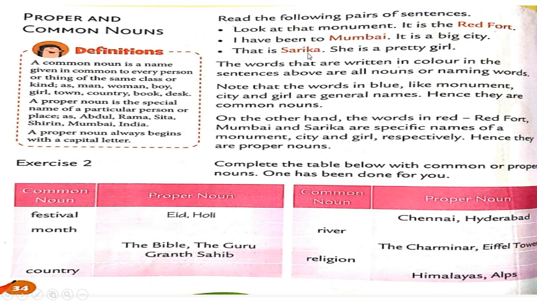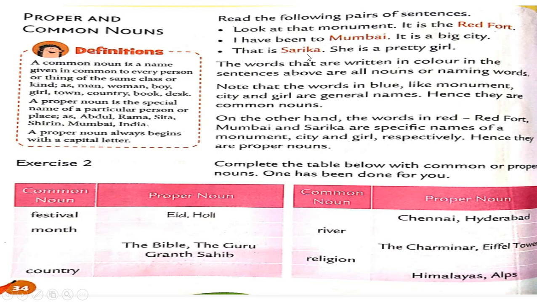Same here, Sarika. Who is Sarika? It's a girl. So this word girl is common. There are so many girls, right? So girl is a common word, a common noun. But Sarika here is a special name, a particular name. So we can say it's a proper noun. Okay. So students, I hope you understood very well what is a common noun and what is a proper noun, right?